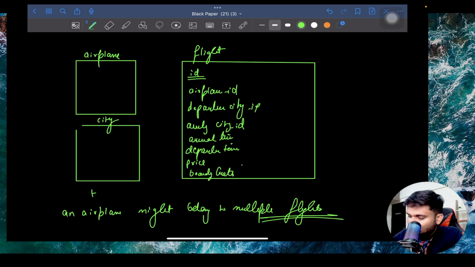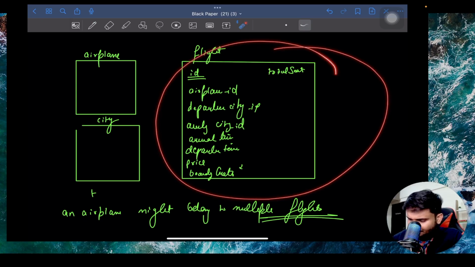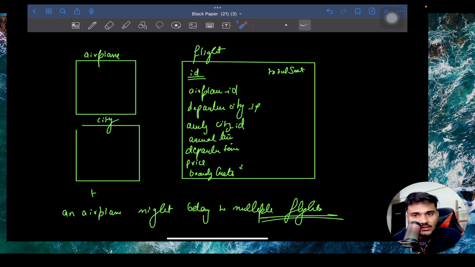This boarding gate value can initially be null. When the flight is about to take off, let's say 5 hours from now, or 24 or 48 hours from now, then the boarding gate is updated. We can also have the total number of seats in the flight, and so on. So there will be multiple properties that you can have in a particular flight, right?